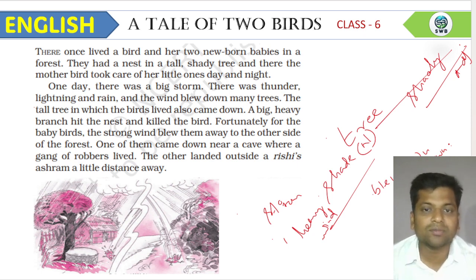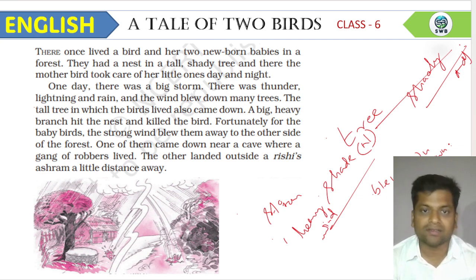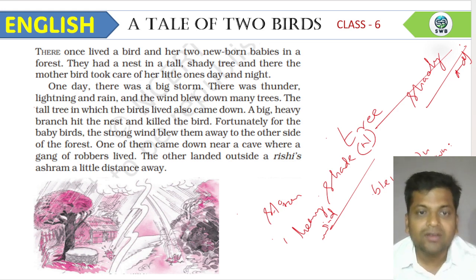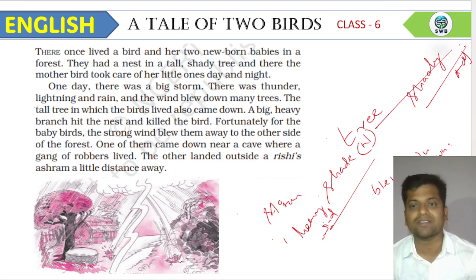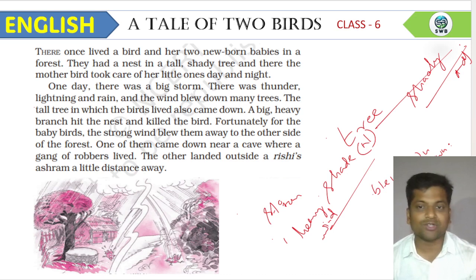The tall tree in which the birds lived also came down. This happens where the newly born babies and the mother bird were staying. That tree also fell down, and a big heavy branch hit the nest and killed the bird. So here the tragedy happened. That means this storm brought the sudden death of the mother bird. And these baby birds didn't know what to do, where to go.